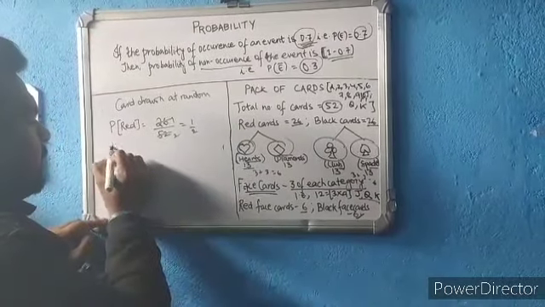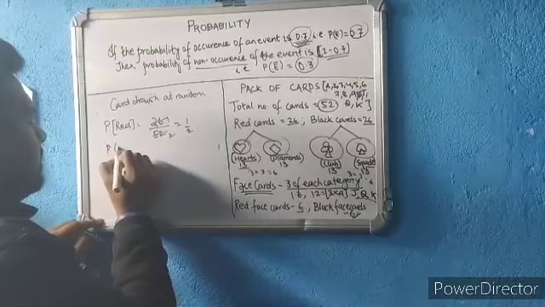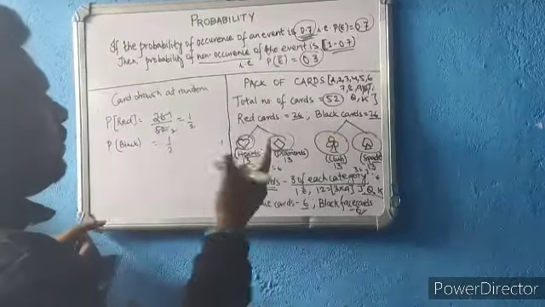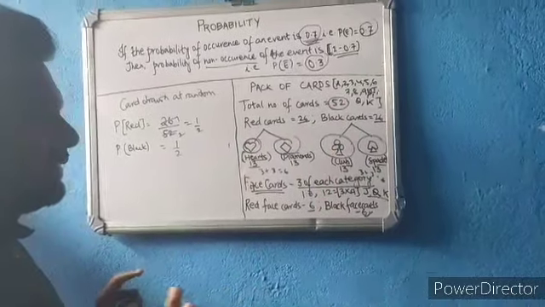So similarly, what will be the probability of getting a black card? Obviously, probability of getting a black card will also be half, isn't it? 1 minus half, or you can simply say 26 by 52 again.